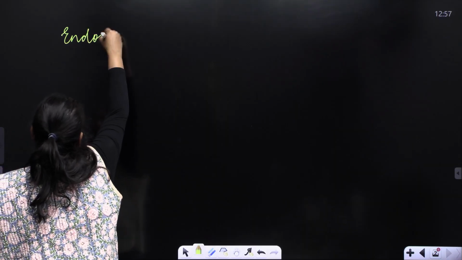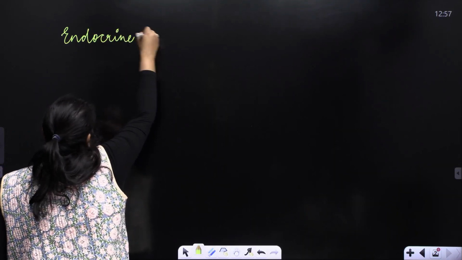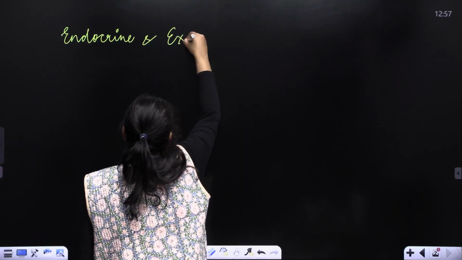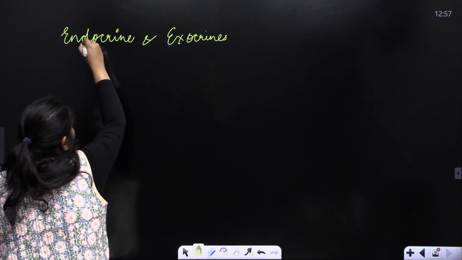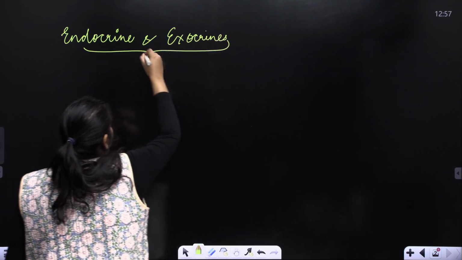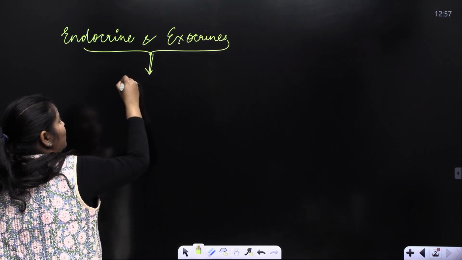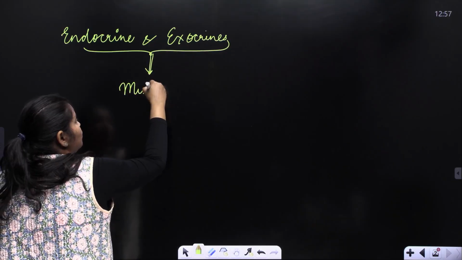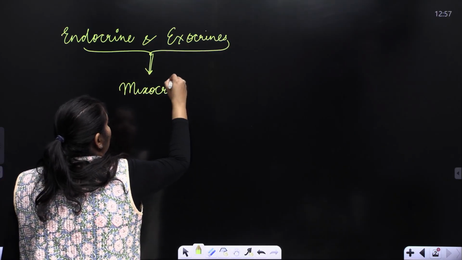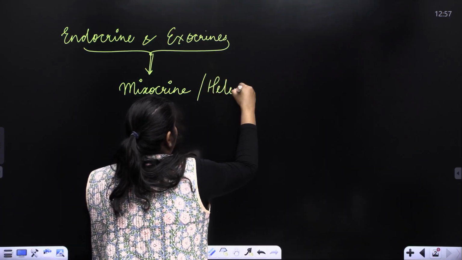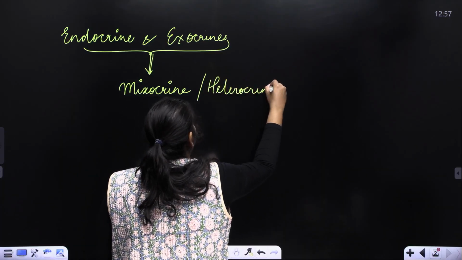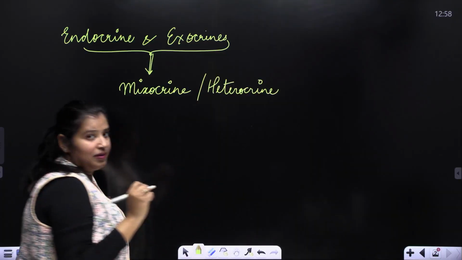They are both endocrine and exocrine, and such glands are known as mesocrine or heterocrine glands. That means they secrete for dual purposes.